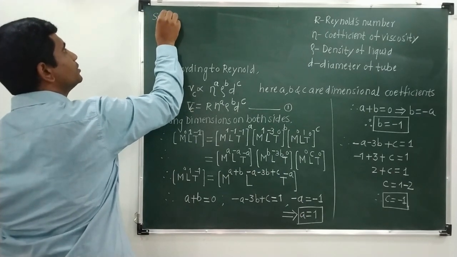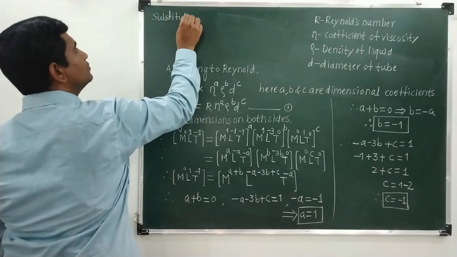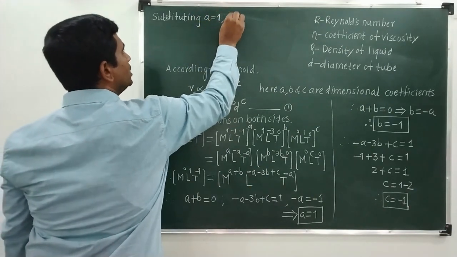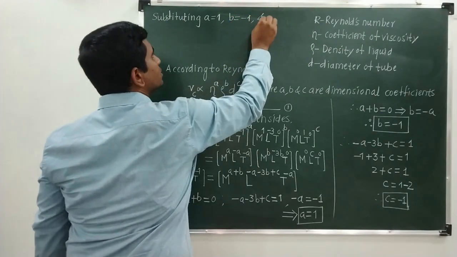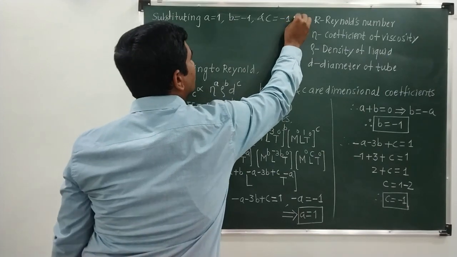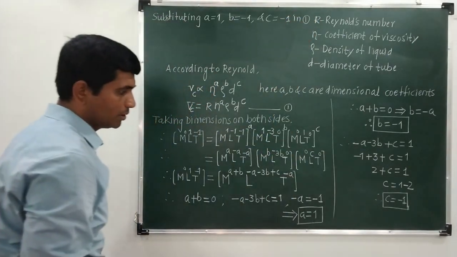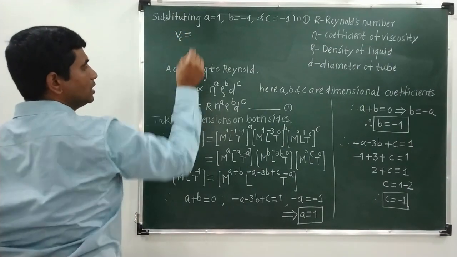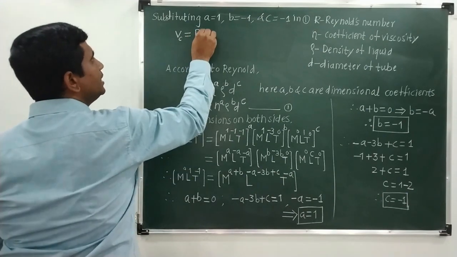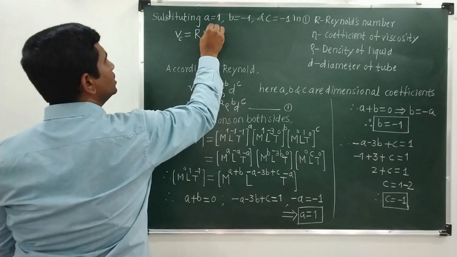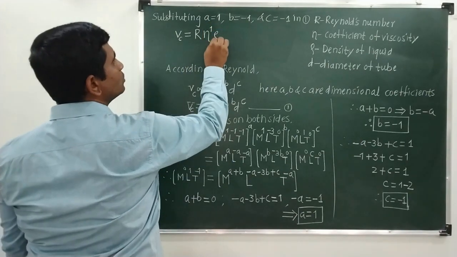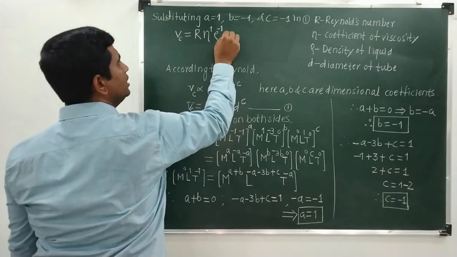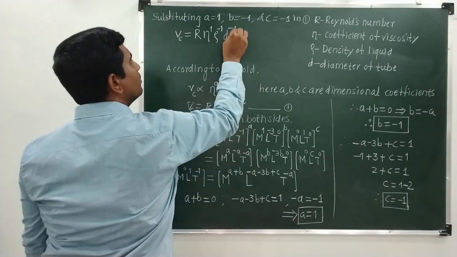Substituting A equal to 1, B equal to minus 1 and C equal to minus 1 in equation number 1, we will get Vc is equal to R, eta raised to A, the value of A is 1, so eta raised to 1, rho raised to B, the value of B is minus 1, and next one is D raised to C, the value of C is minus 1.